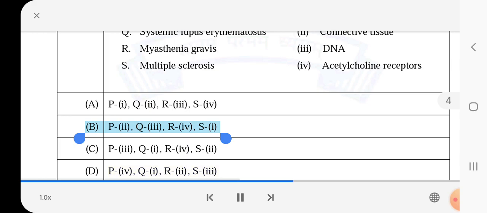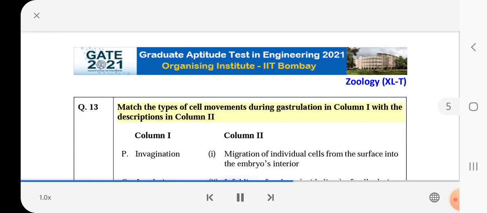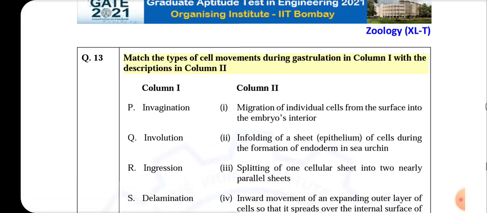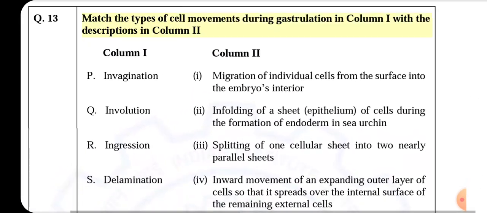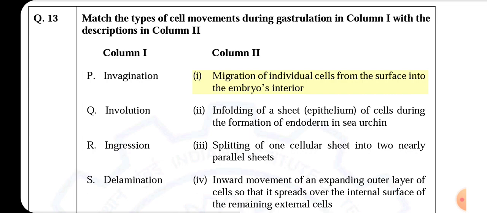Q.13. Match the types of cell movements during gastrulation in column I with the descriptions in column II. P, invagination, I, migration of individual cells from the surface into the embryo's interior.